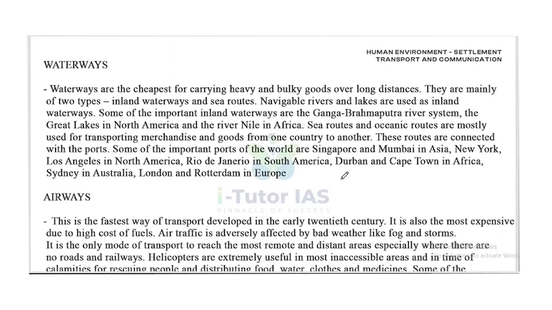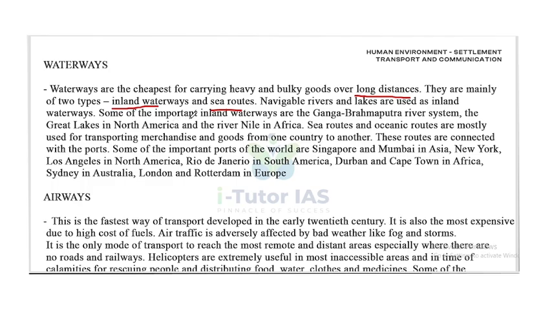Now, next one is waterways. Waterways are the cheapest for carrying heavy and bulky goods over long distances. So waterways are used for long distance travel. They are mainly of two types. First one is inland waterways and second one is sea routes. Navigable rivers and lakes are used in inland waterways.